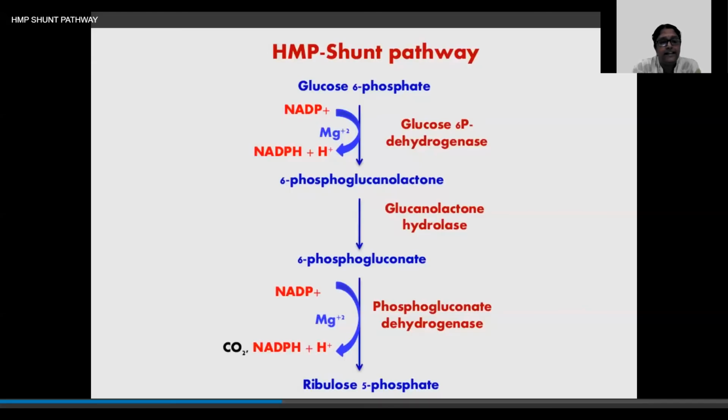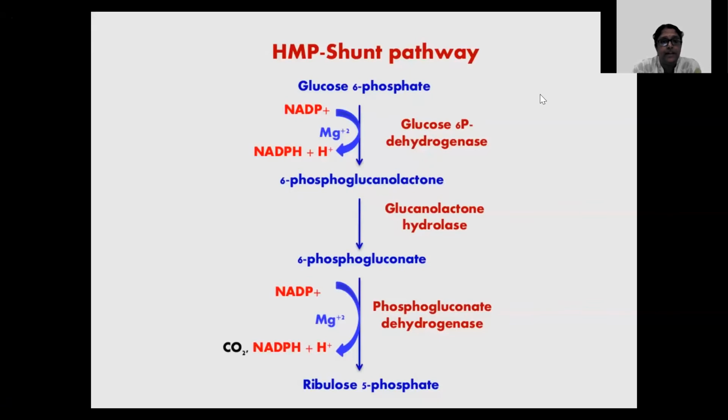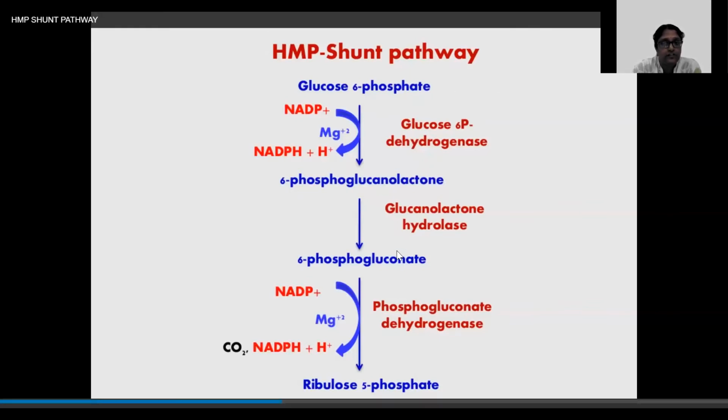So until the production of the ribulose 5-phosphate is the oxidative stage of the HMP shunt pathway, and that is actually irreversible. So if I were to show you the pathway, this is the HMP shunt pathway, and this is the oxidative part of it, that is irreversible.